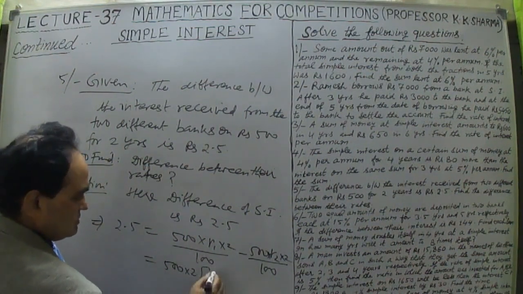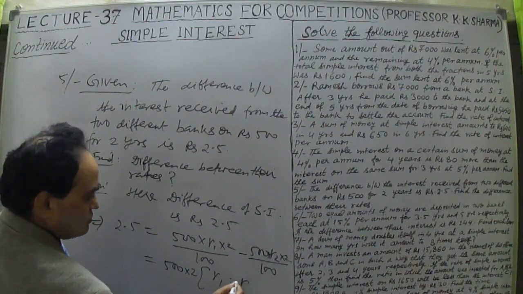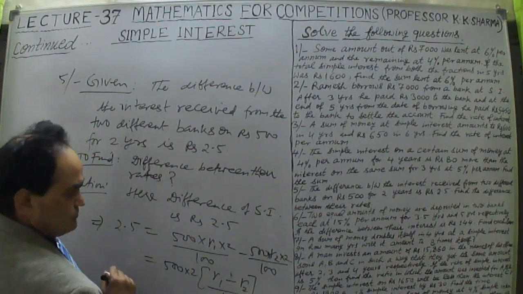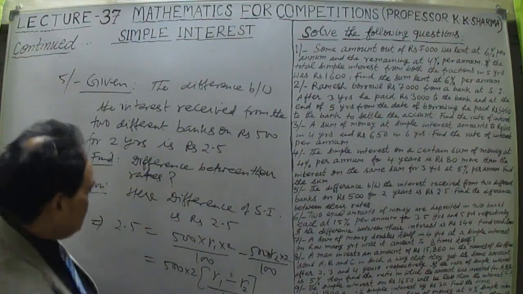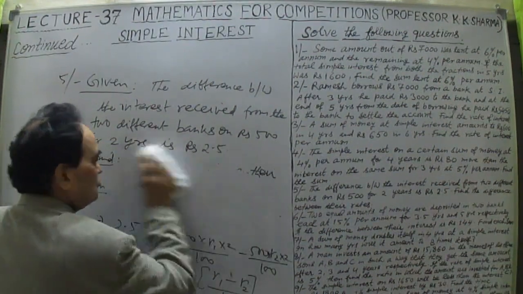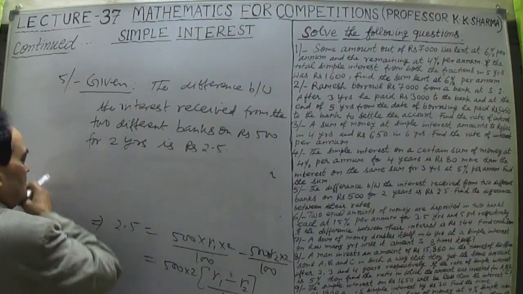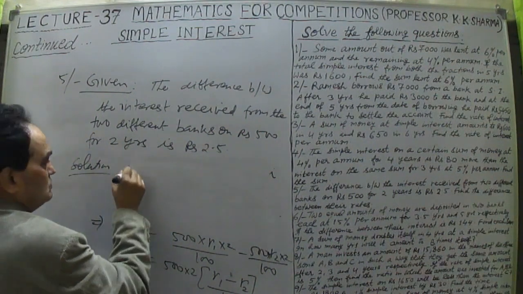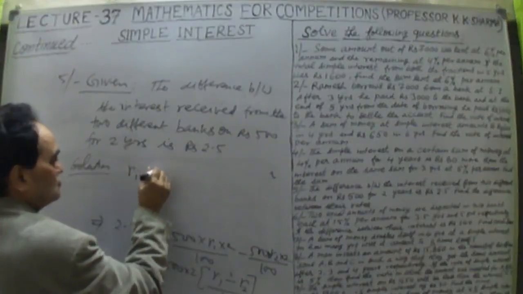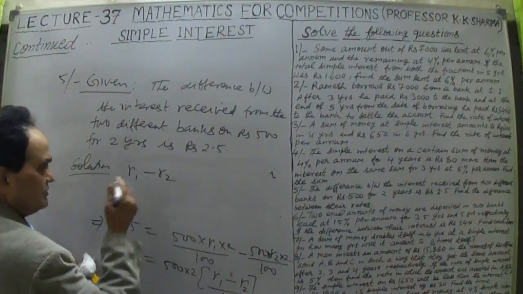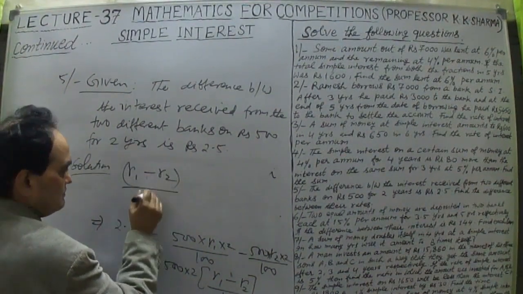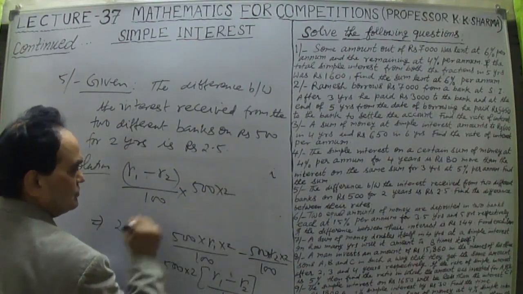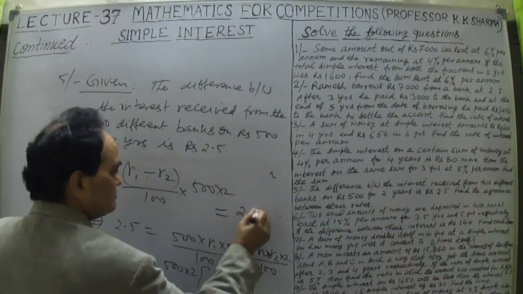This is twice R1 minus R2. Let me take R1 minus R2 upon 100. So finally we have obtained R1 minus R2, divided by 100, into 1000 which we took common, 500 into 2, equal to 2.5.